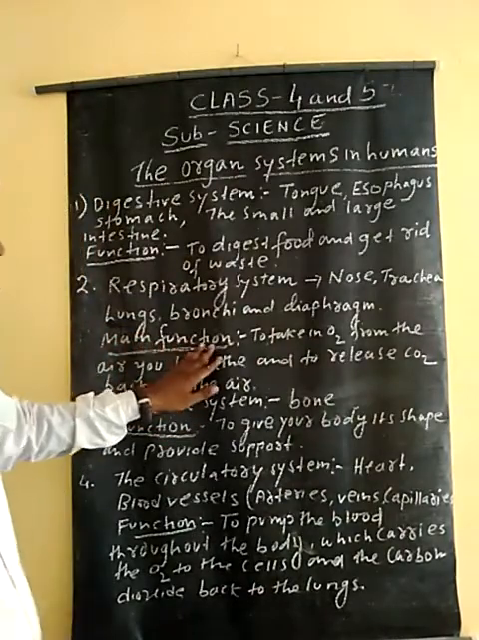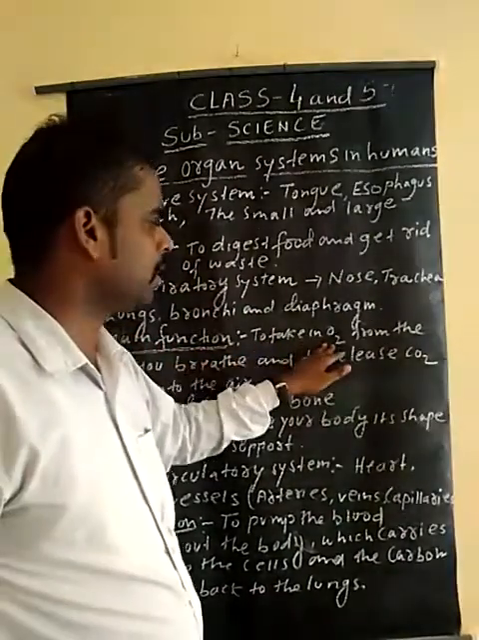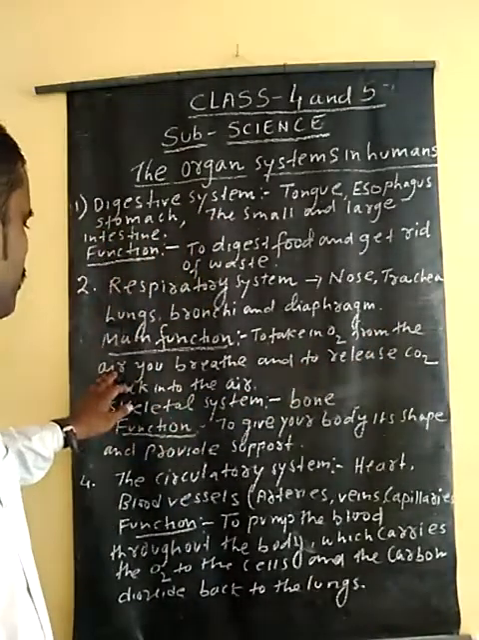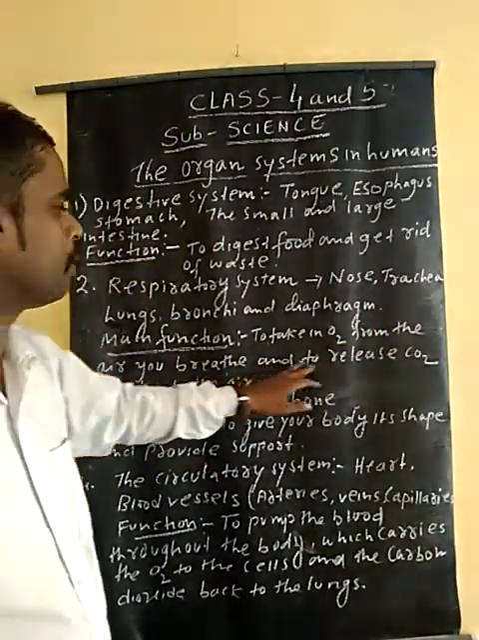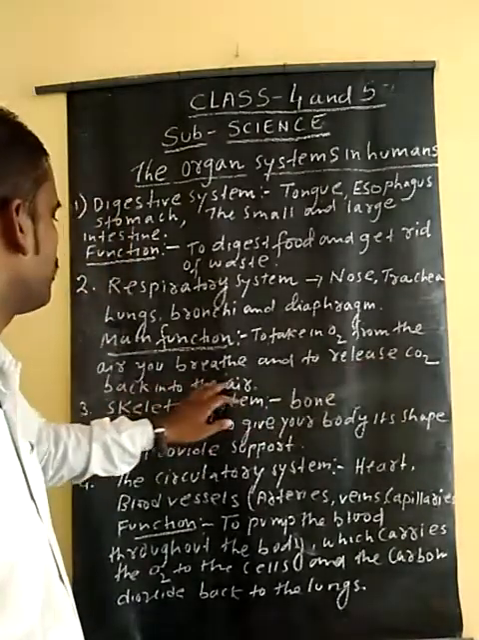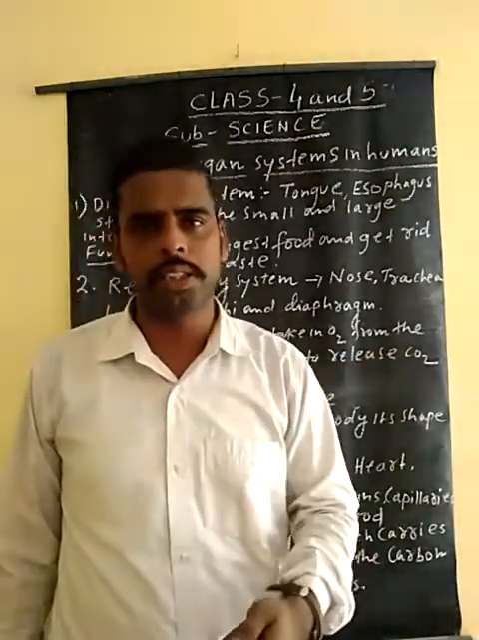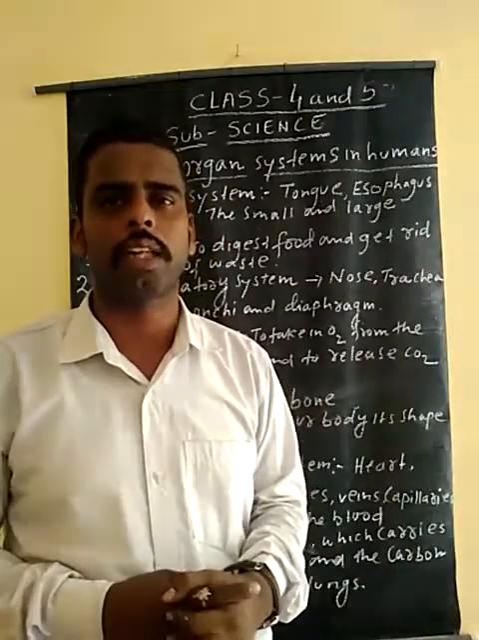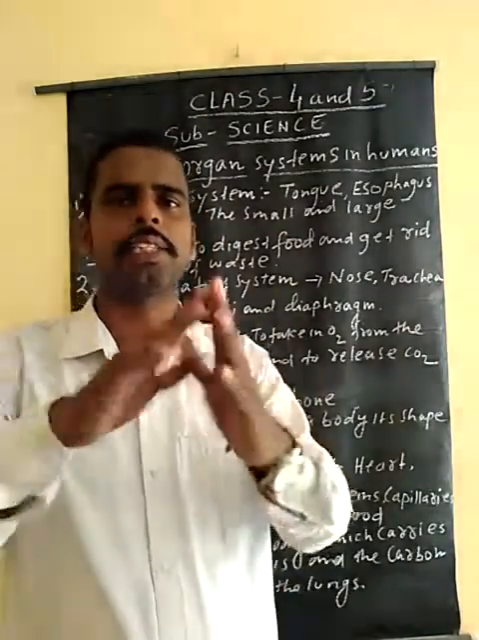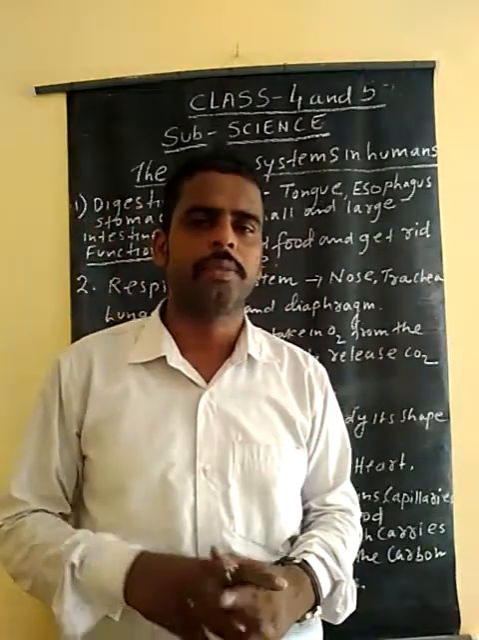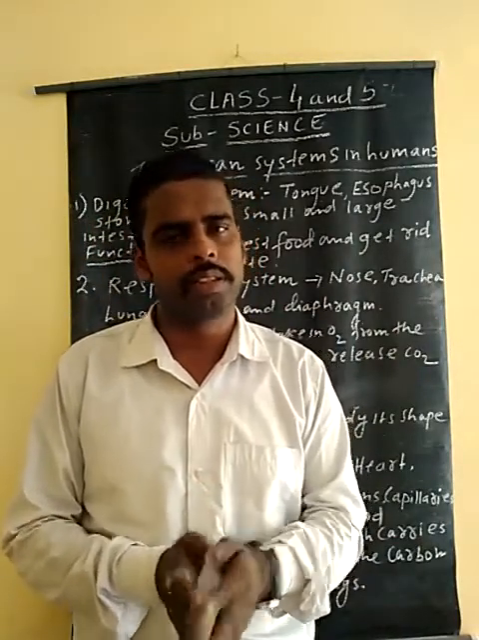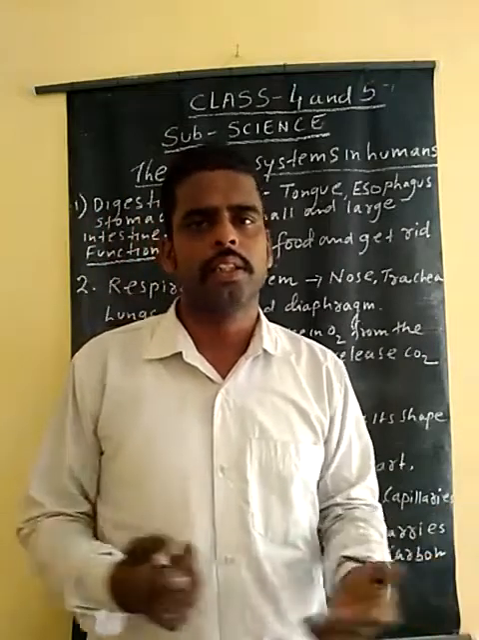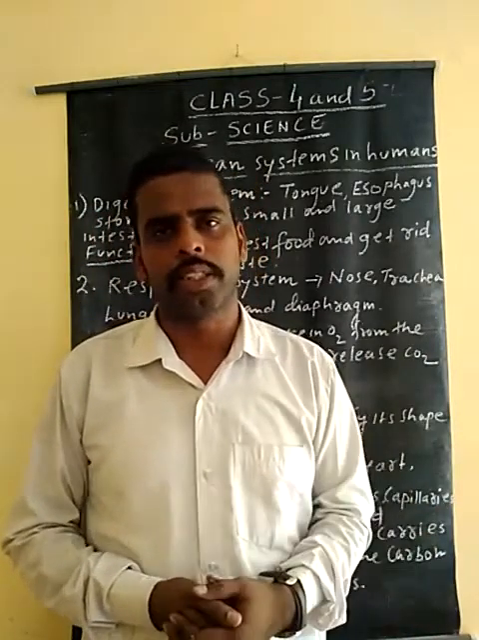What is the main function of the respiratory system? To take in oxygen gas from the air as you breathe, and to release carbon dioxide back into the air. From the plants we get oxygen, and in place of that we provide carbon dioxide to the plants. This means there is an ecological balance in nature. We cannot live easily without plants, because during photosynthesis plants release oxygen gas and take in carbon dioxide gas.